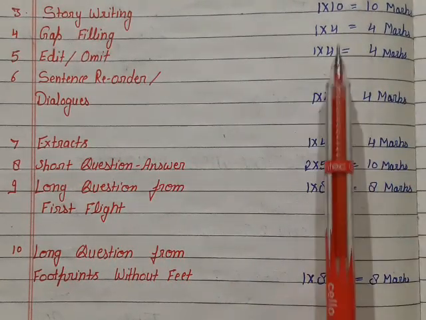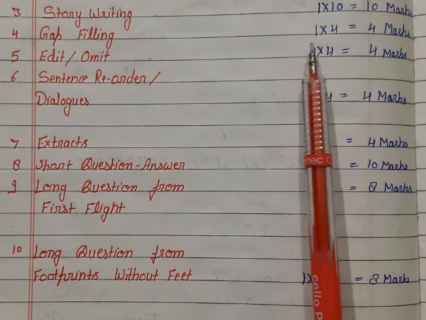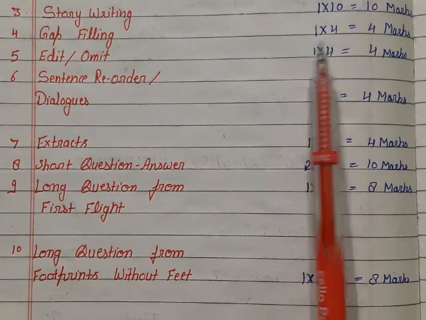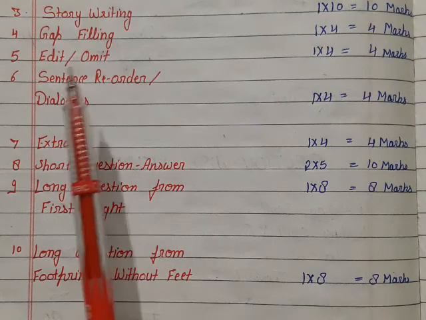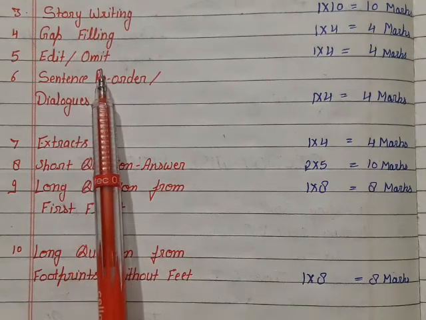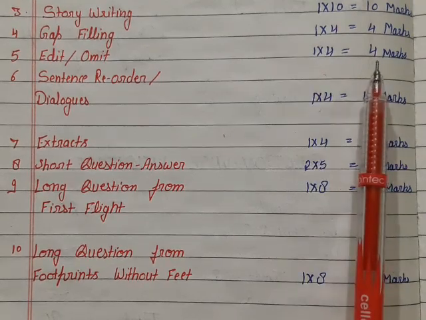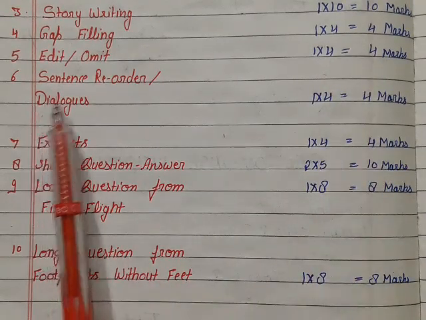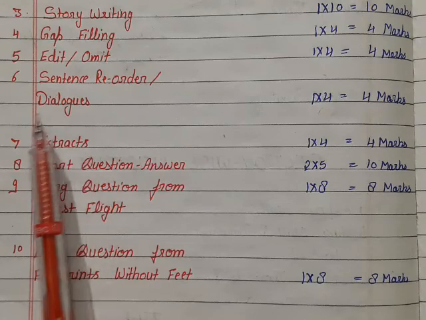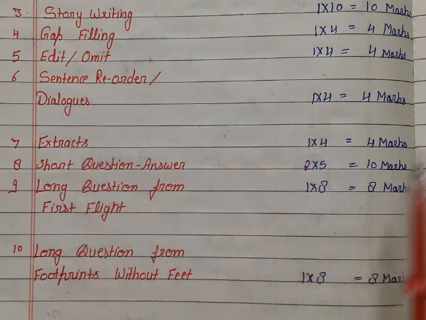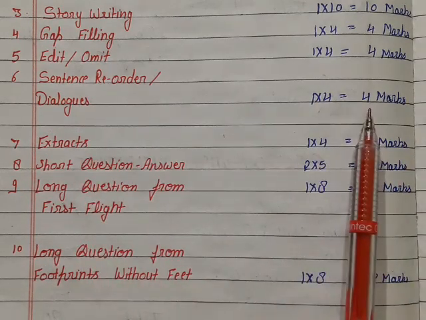You have to fill 4 blanks on the basis of given options, 1 mark each, total 4 marks. The next question will be editing or omission, with 1 mark for each correction, total 4 marks. Question number 6 will be sentence reordering or filling up dialogues. It will also have 1 mark each, total 4 marks.